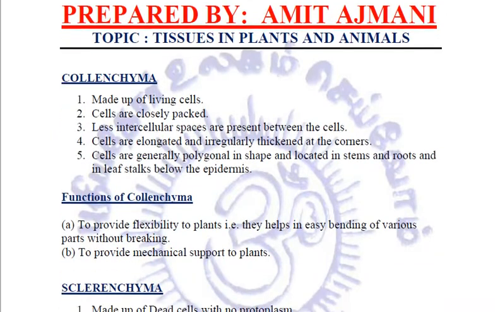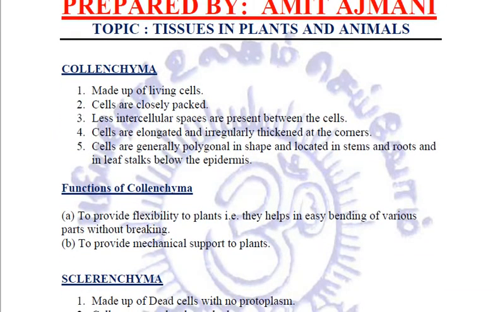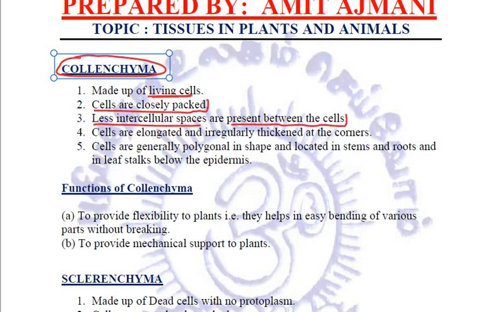Let us come to the second type of simple permanent tissues. They are collenchyma. Now, what exactly are collenchyma? Collenchyma are also a type of simple permanent tissues. They are made up of living cells like that of parenchyma, but here the cells are closely packed, due to which there are less intercellular spaces present between the cells.